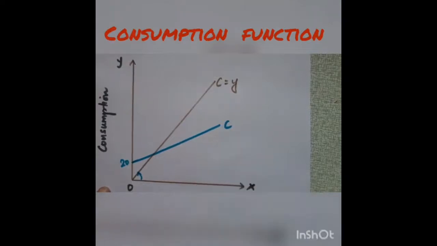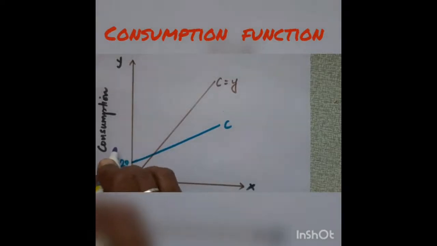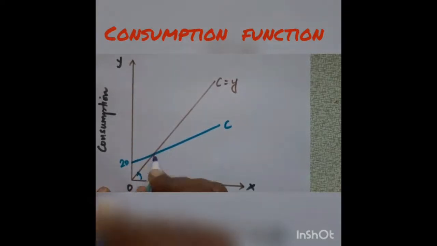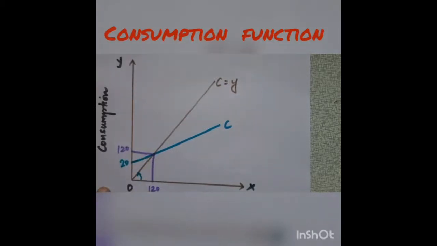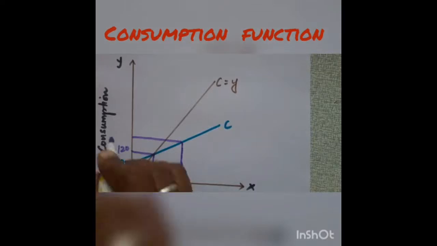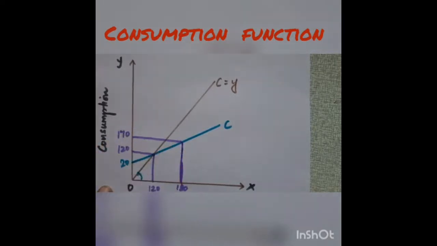Now when income increases to 120, consumption also increases to this point. This is also 120. And when income increases to 180, your consumption increases to 170.